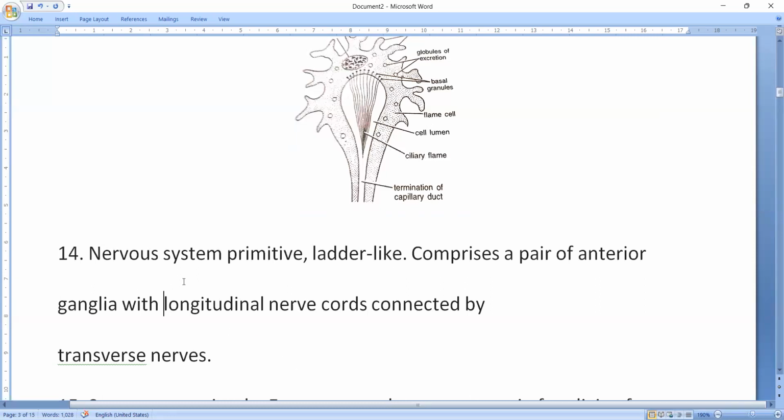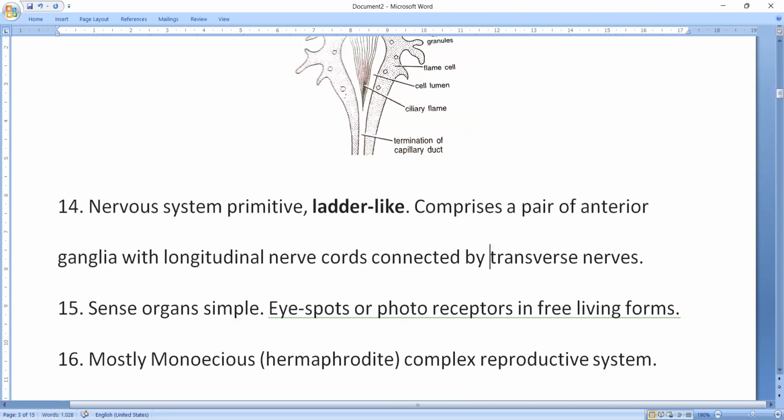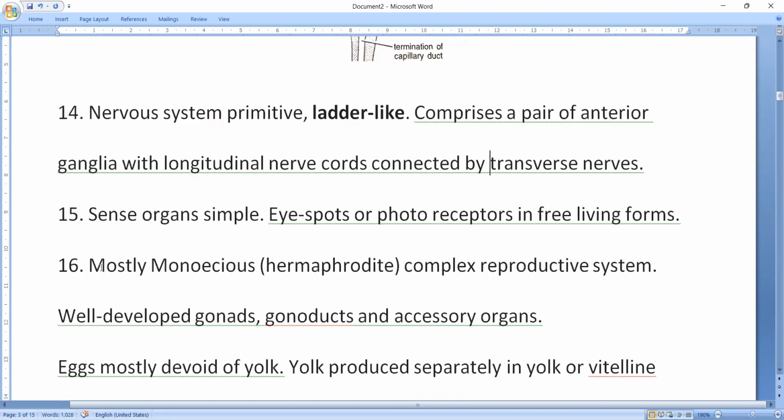So here the nervous system, for the first time we see, is ladder-like. Laterally there are two nerve cords, and in between they are connected by transverse connectives, so that they look like a ladder, and it comprises a pair of anterior ganglia with longitudinal nerve cords connected by transverse nerves, so that's why they look like a ladder.